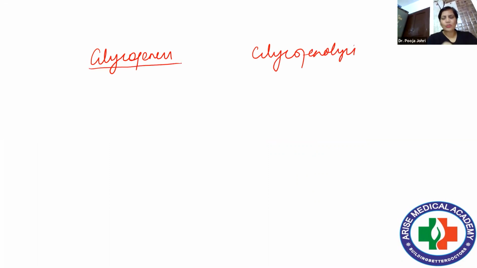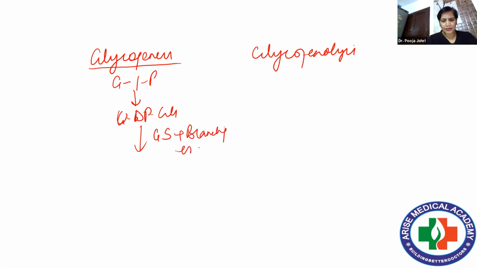Okay, so in glycogenesis we say it starts from glucose, right? Glucose phosphorylates forming glucose 6-phosphate. Then UDP glucose, I'll just write the shortcuts, UDP glucose, then glycogen synthase is there, branching enzyme is there, and it is going to form simple glycogen.